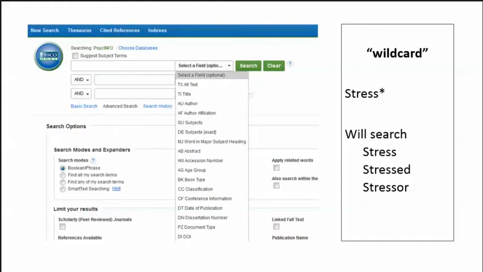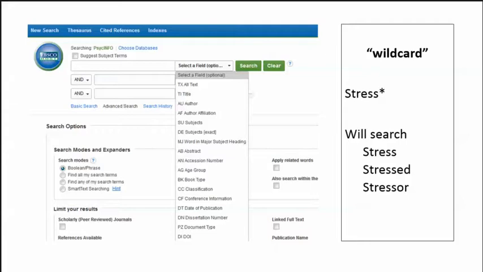That said, the interface does use what's called the Boolean search system. That's what the drop-down boxes to the left of the text boxes are for. So we could stick with the title search, put stress in the first box, leave and in the drop-down menu, and then put college in the second box. That will give us a list of articles that have the words stress and college in the title. Using not can be helpful when searching for stress so that we eliminate results about trauma. There are a lot of publications about post-traumatic stress disorder that would be included if we just search for stress.